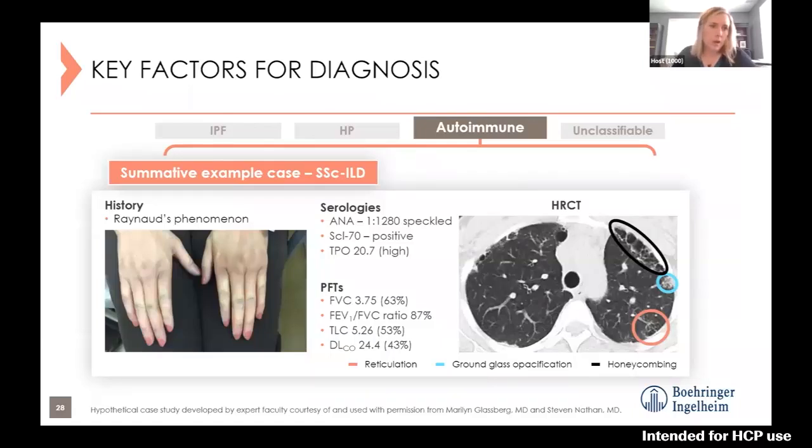So here's a summative case example similar to what I gave you for IPF. Here's one for autoimmune disease. And this is a patient with systemic sclerosis related ILD, also called scleroderma. The patient may come in complaining of shortness of breath or coughing, also accompanied by Raynaud's phenomenon, so whitening or poor circulation in the fingers. They have positive serologies. The high resolution CT scan shows honeycombing, ground glass, reticulation, and then a restrictive pattern on their pulmonary function tests.